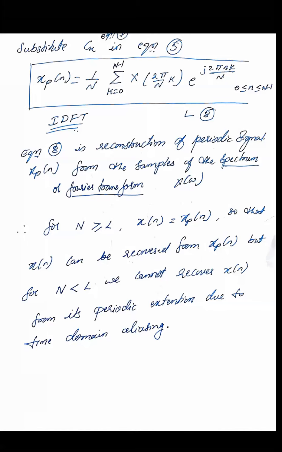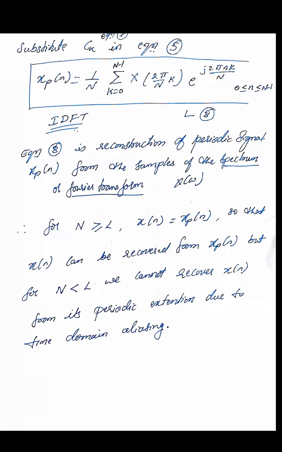So in the examination, you have to derive it, and you have to explain what the conditions are, that is, for N greater than or equal to capital L. Now we have to analyze the figure to see how those waveforms can be represented. For capital N greater than or equal to capital L, we say x of n equals xp of n, so that x of n can be recovered from xp of n.